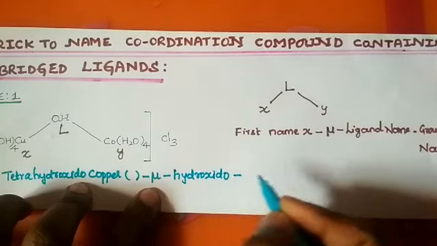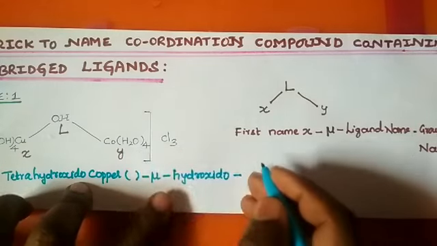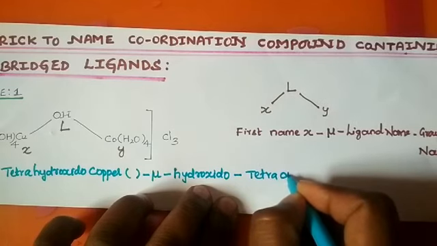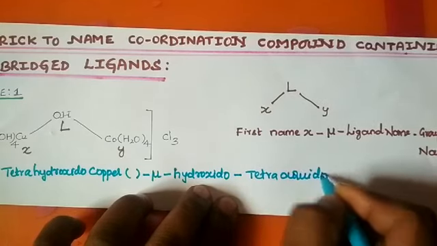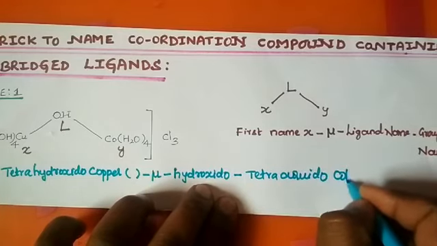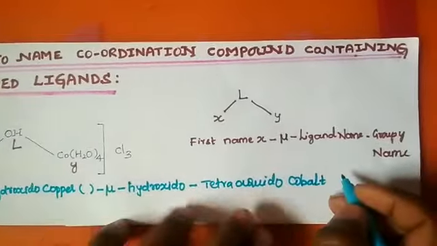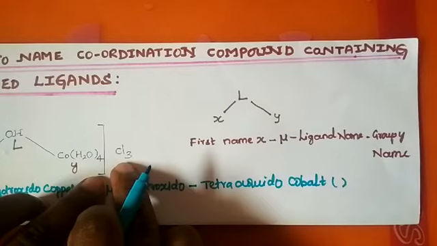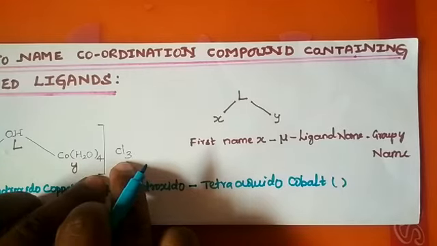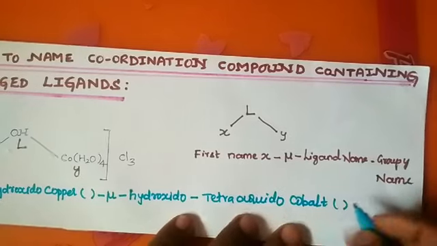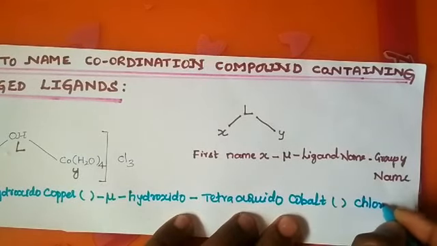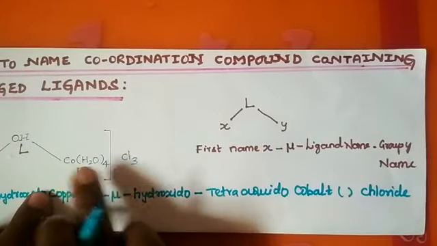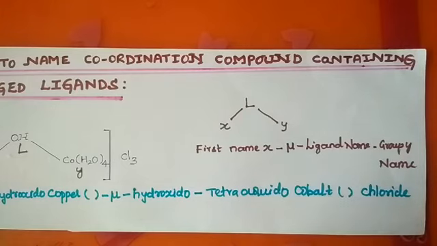Then there are 4 water groups. Then the Y group name, you write tetra aquido, or you can write aqua, no problem. Tetra aquido cobalt. You open a bracket, and outside the coordination complex there is a chlorine group. If it is outside, you write chloride. If it is inside, then you write chlorine as chlorido. Since it is outside the sphere, you write chloride.